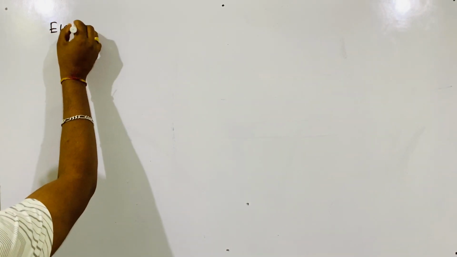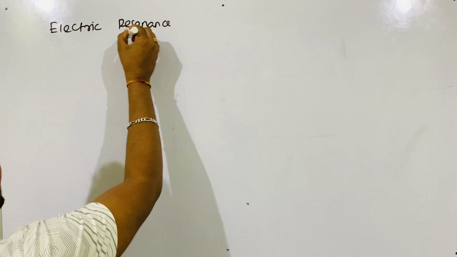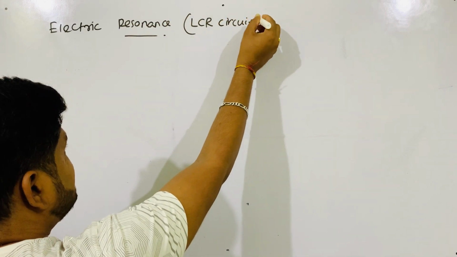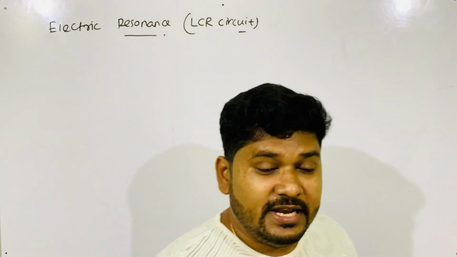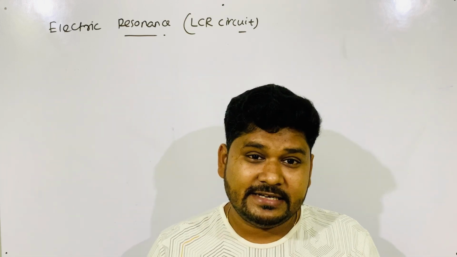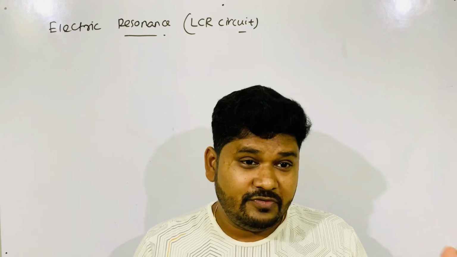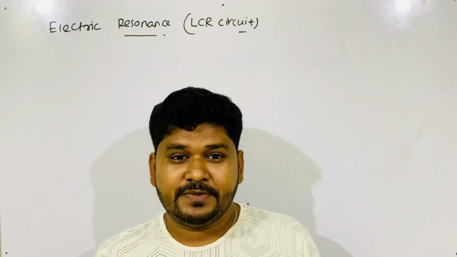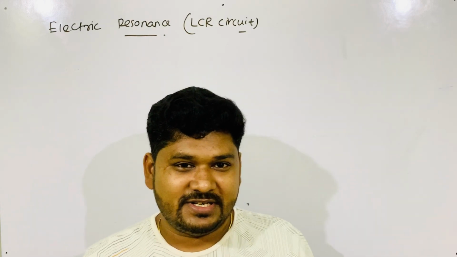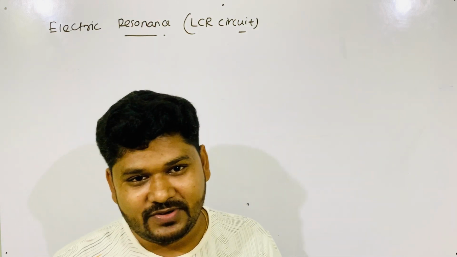Resonance in an LCR circuit, this happens. In which circuit? The LCR circuit. Electric resonance. Again the question comes to your mind: in electric resonance, what is the natural frequency? What is the forced frequency? And who oscillates with the maximum amplitude? These are the three questions for you now. If you understand these three questions, then you will be able to understand what electric resonance is.